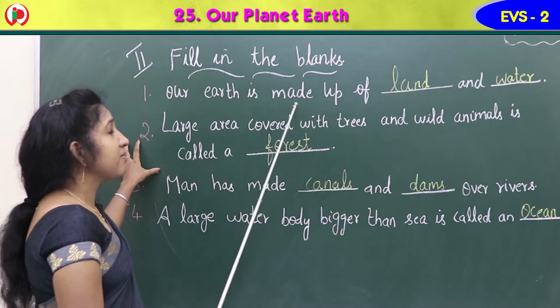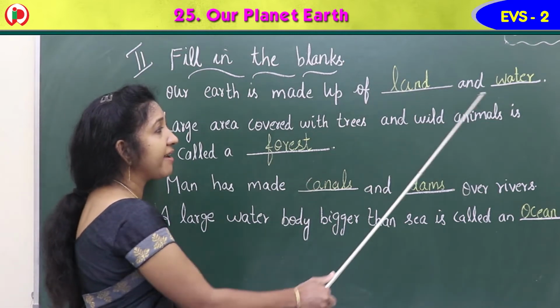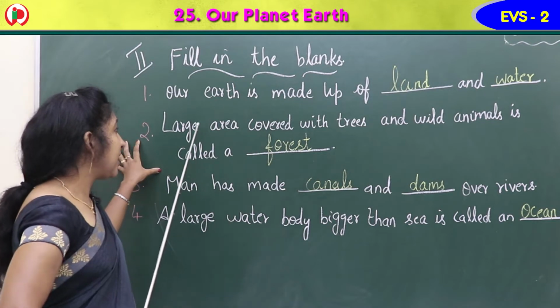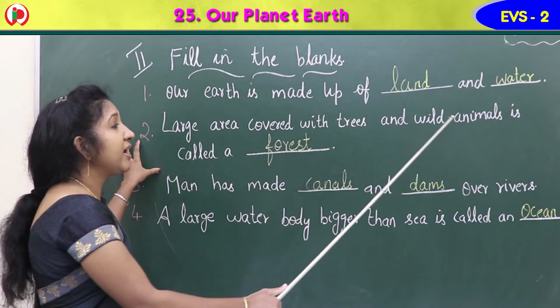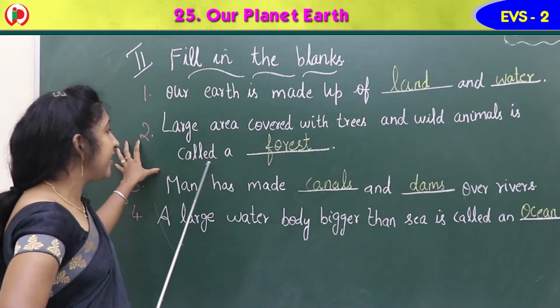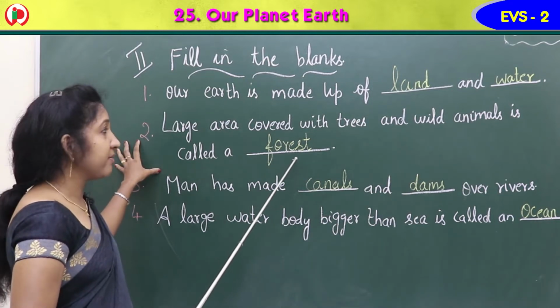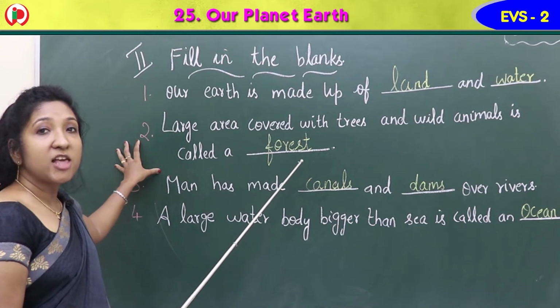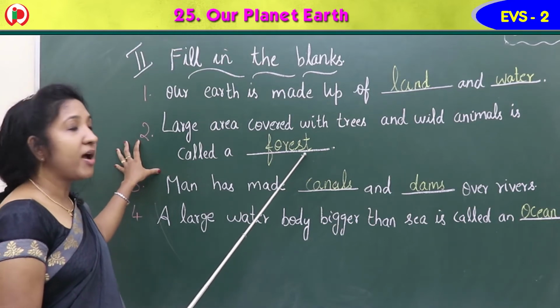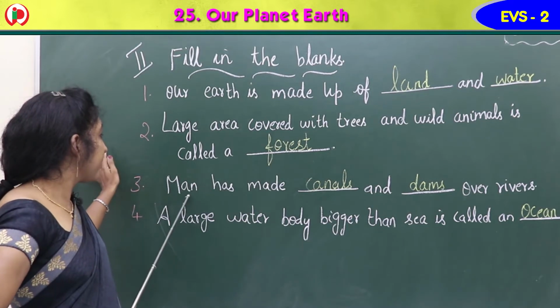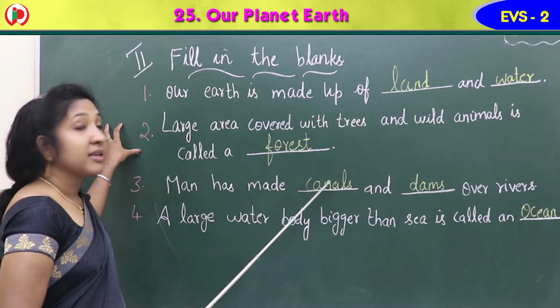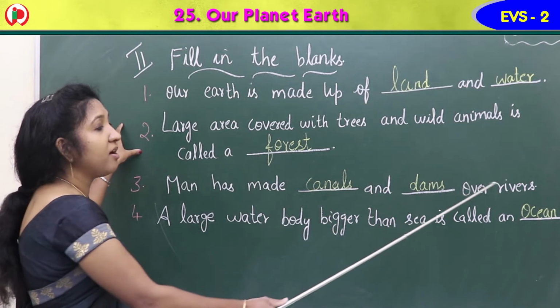Yes, so the first one, our earth is made up of land, L-A-N-D, land, and water, W-A-T-E-R, water. Our earth is made up of land and water. Second, large area covered with trees and wild animals is called a forest. Forest is a large area that is covered with trees and wild animals. Forest, F-O-R-E-S-T. Third, man has made canals and dams over rivers.